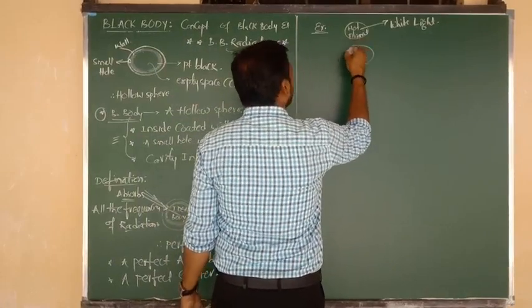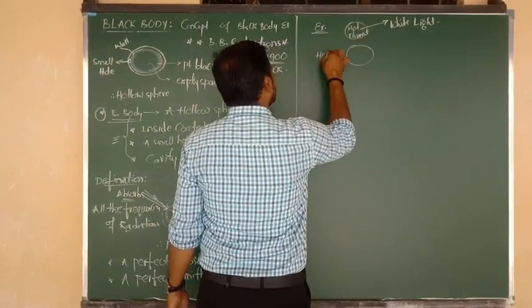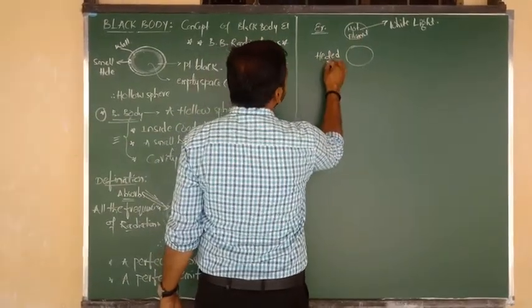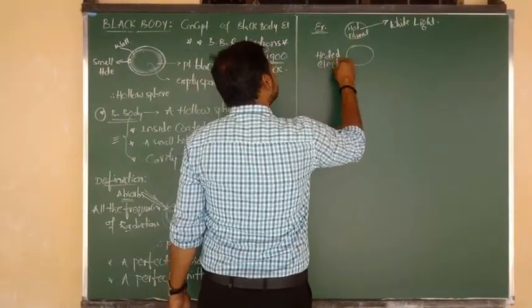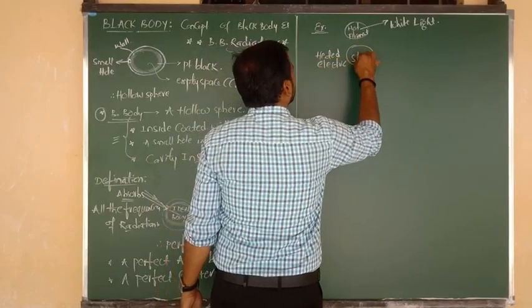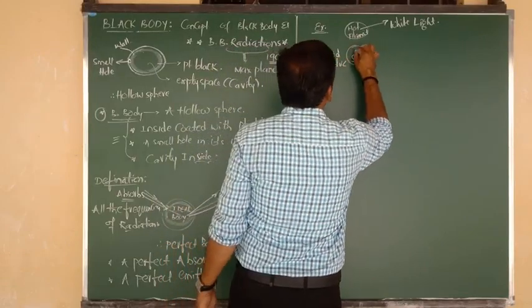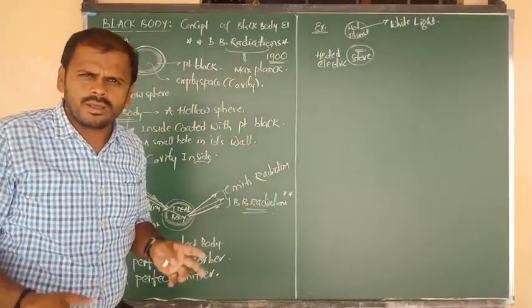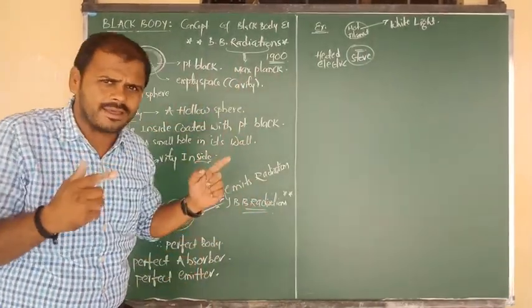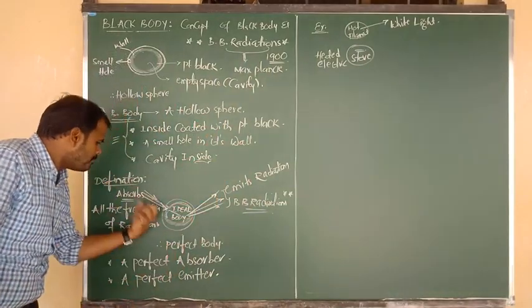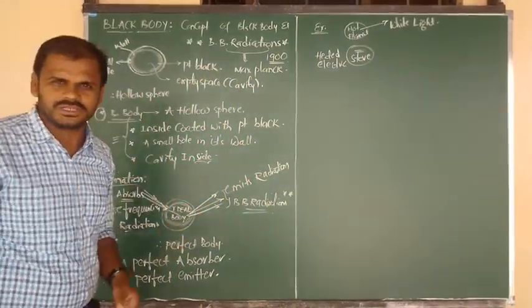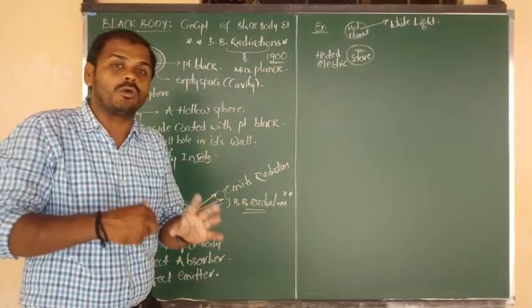Suppose here I consider another example, a heated electric stove. A highly heated electric stove. The electric stove was highly heated. The meaning is that it acted as a perfect absorber. After absorption of light or heat, definitely the electric stove is going to be heated.